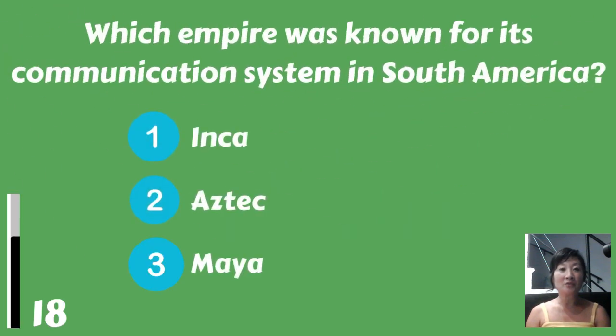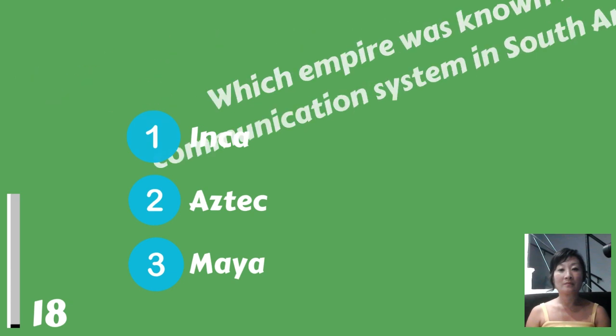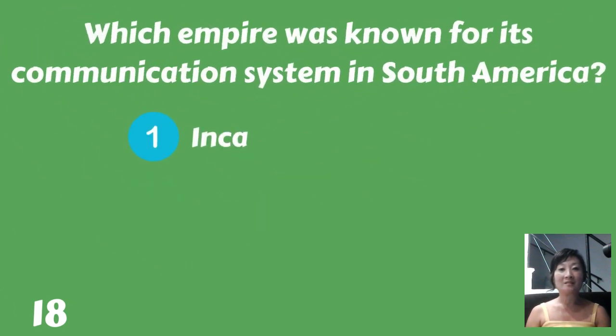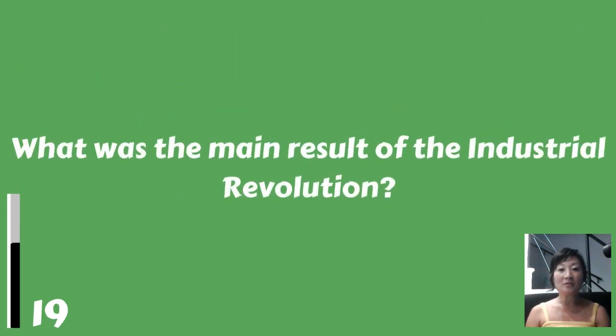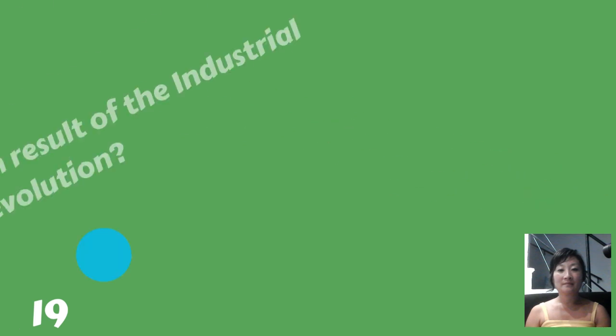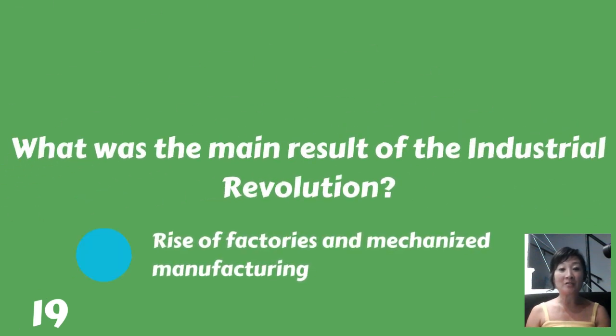Which empire was known for its communication system in South America? Inca, Aztec, or Maya? Inca. What was the main result of the Industrial Revolution? The rise of factories and mechanized manufacturing.